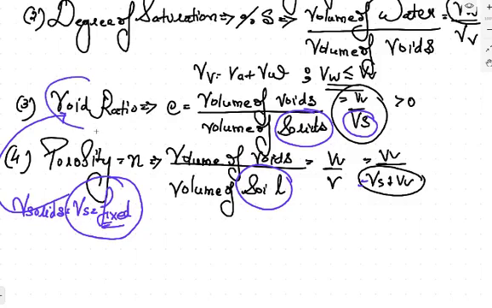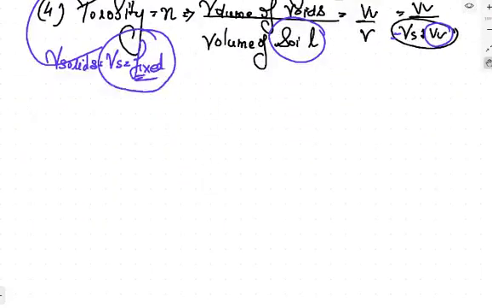That's why the void ratio is more generally used for the calculation, because it is based on the volume of solids, which is a fixed quantity. Volume of soil can change because the volume of void can change. वो change हो सकता है, void कभी ज्यादा कभी कम हो सकती है, but solid हमेशा fixed रहता है. That's why the void ratio is the most general relation which is generally used in the questions. Next property, fifth property